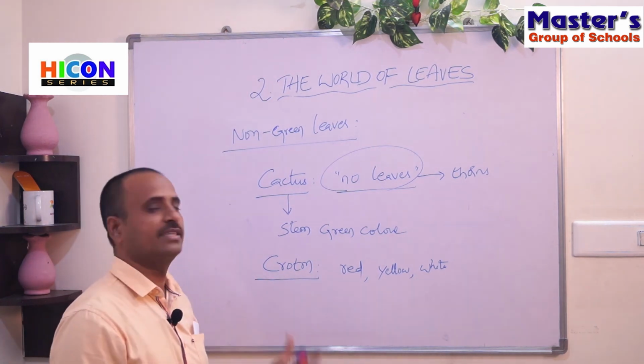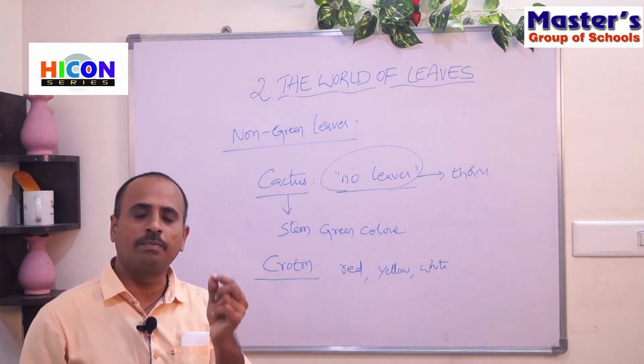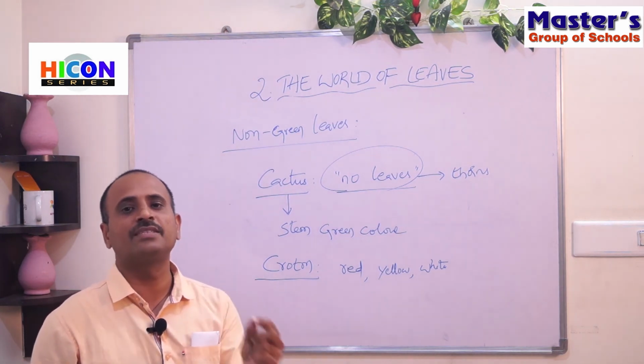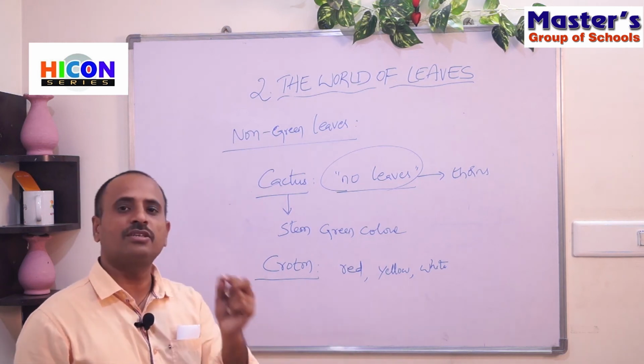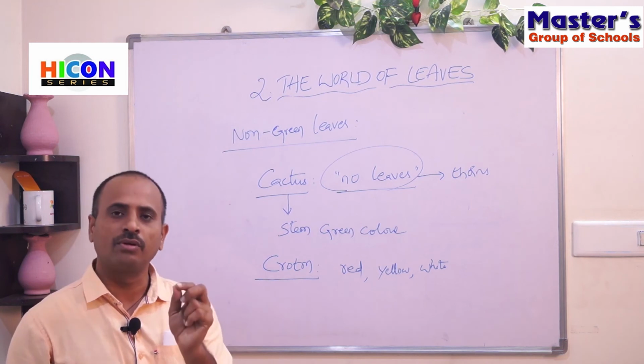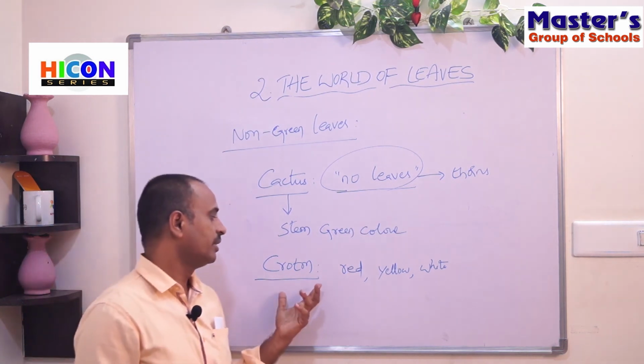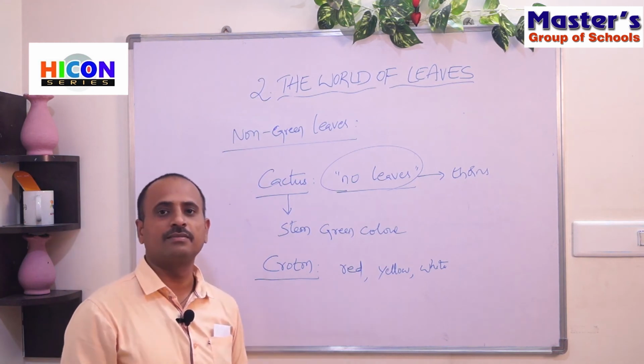Croton plants can prepare their food with the help of small parts of the green color present in the leaves, and the small green colored parts in the leaves have chlorophyll, and that chlorophyll helps in preparing the food in such type of croton plants.